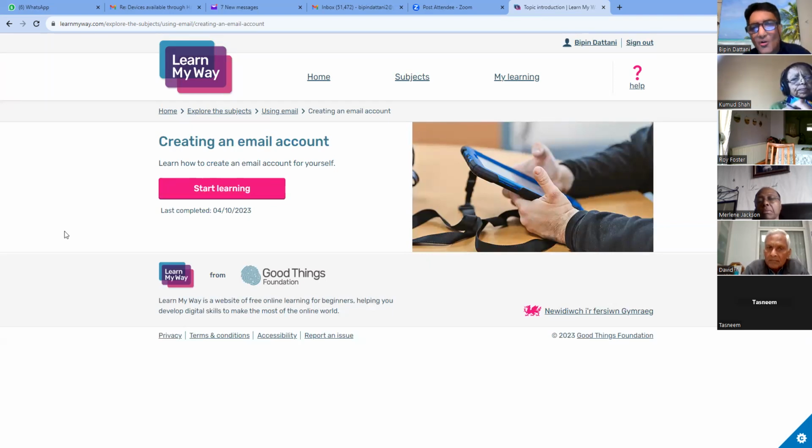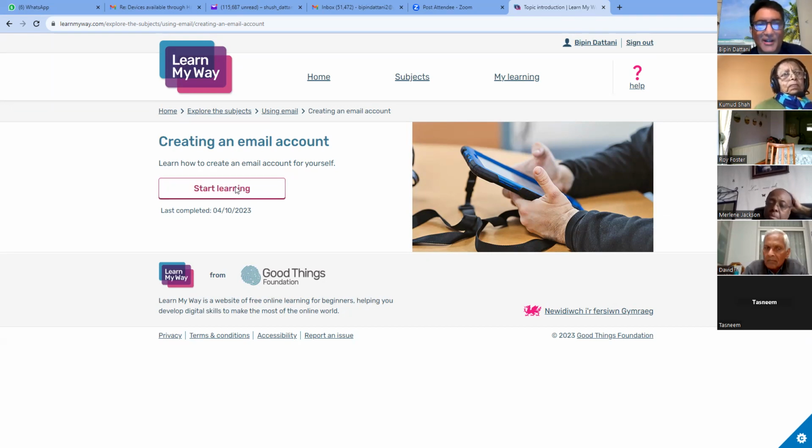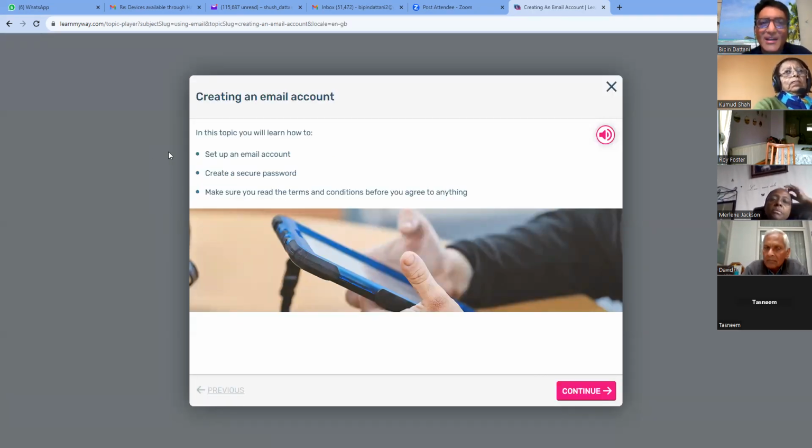So let's look at the screen. Oh, look, there's somebody holding a tablet PC in their hands, ready to use their thumbs for typing into it. Oh, look over here, creating an email account. Learn how to create an email account for yourself. Start learning. So we click on Start Learning. Let's have a look. Creating an email account. In this topic, you will learn how to set up an email account, create a secure password, and make sure you read the terms and conditions before you agree to anything. So then you're supposed to press this continue button.